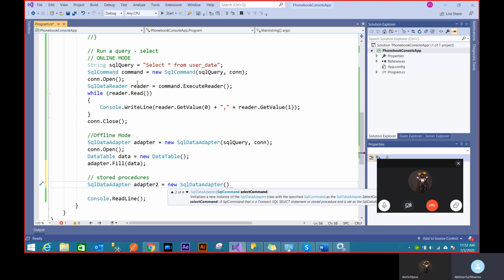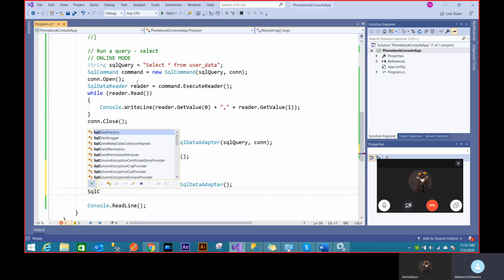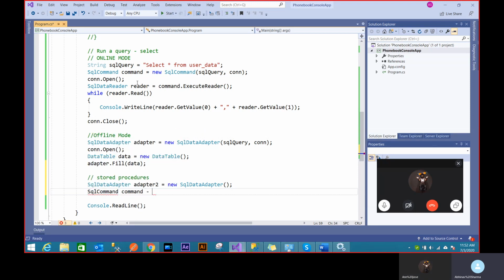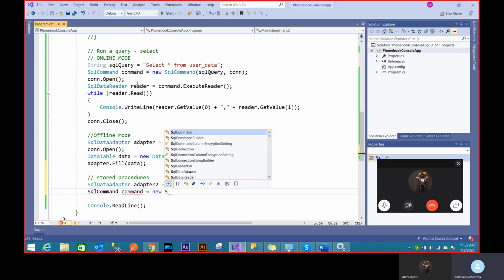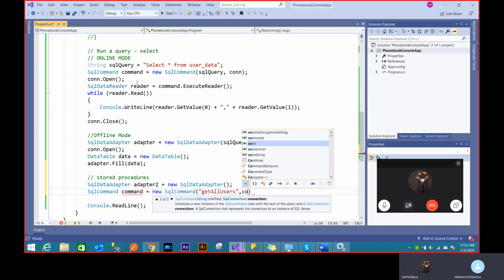Or what I can do is create an adapter right now. I'll pre-fill it with the SQL connection later on, and I create a SQL command object, command, new SQL command. It has a command text and connection automatically. So I'll just say GetAllUsers, that's my function name, and the connection.